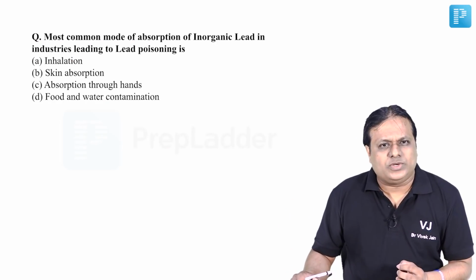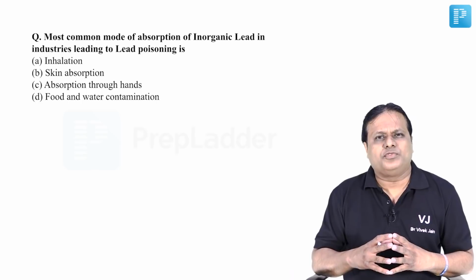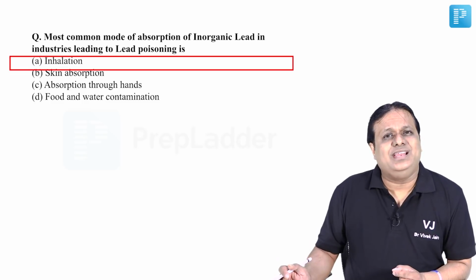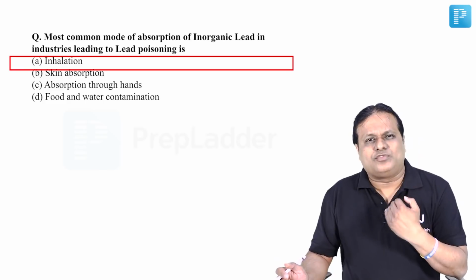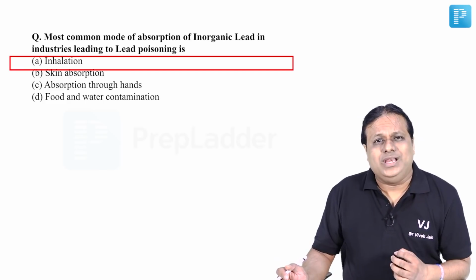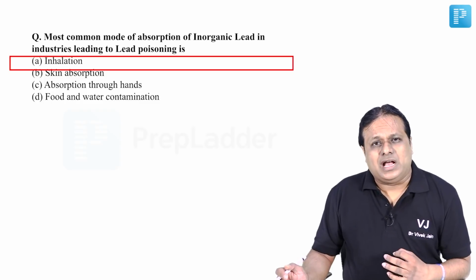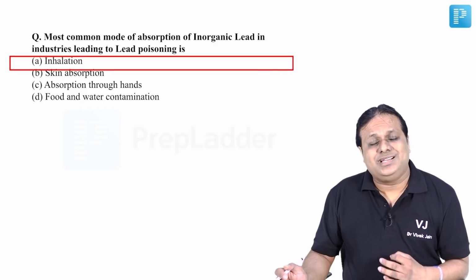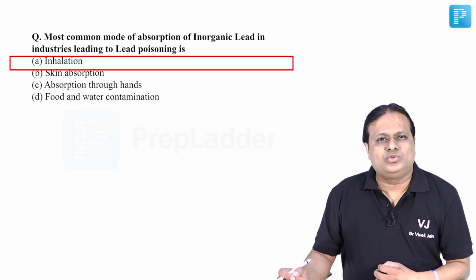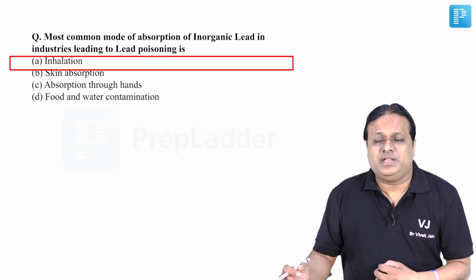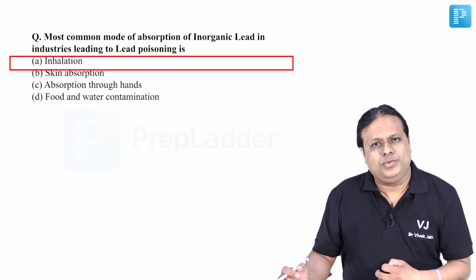And friends, finally to the last question, repeated question again. Most common mode of absorption of inorganic lead in industries lead to lead poisoning. What is the mode of absorption? Friends, most common mode is inhalation. So in lead industries, inhalation of toxic fumes of lead leads to lead poisoning. CPU, coproporphyrin in urine, is the screening test. ALAU, aminolevulinic acid in urine, is the diagnostic test. EDTA can be used as a drug of choice, and peripheral blood smear can be used as a prognostic test, where we are able to see microcytic hypochromic anemia as well as basophilic stippling of RBCs.